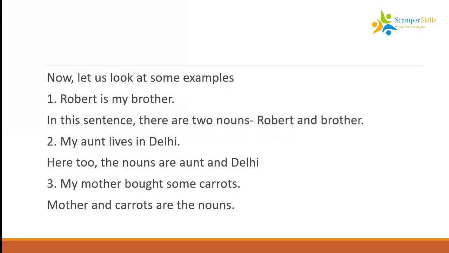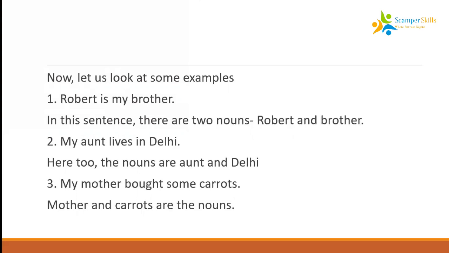All that we have done is we have just identified the nouns. For example, in the first sentence, Robert and brother are nouns. In the second one, aunt and Delhi are nouns. Whereas in the third one, carrots and mother are nouns. We have only identified the naming words here. We have done nothing to do with the category here.